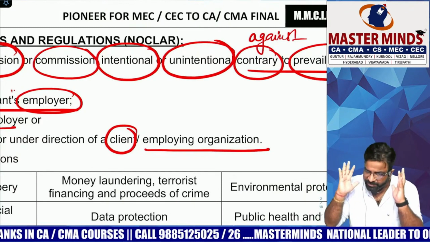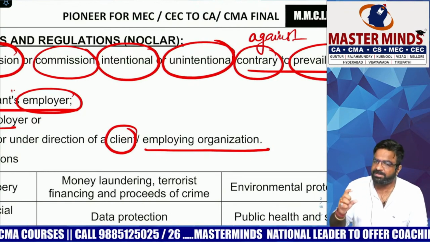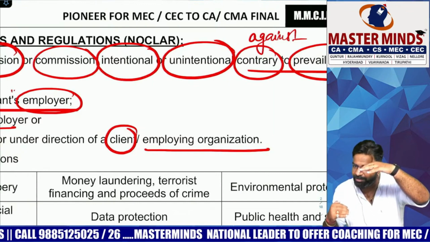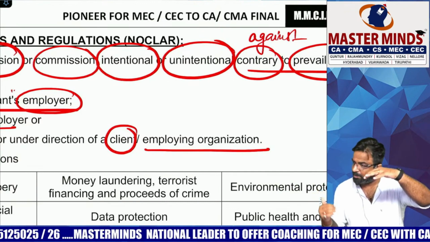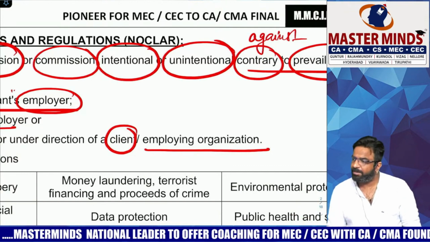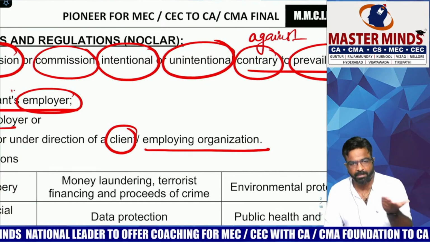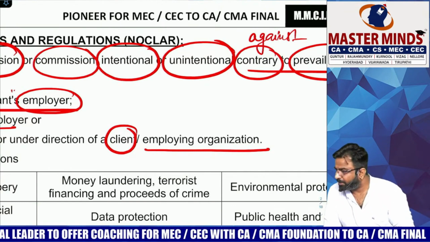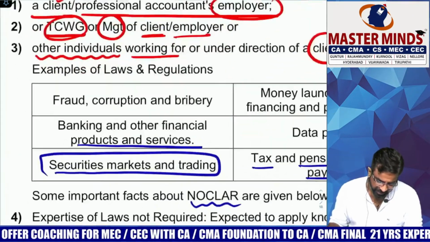So simply, did you understand what NOCLAR is? What is the full form of NOCLAR? Non-compliance of laws and regulations. Who did it, how they did it, and what they did, in three parts. What they did: omission or commission. How they did it: intentionally or unintentionally. Who did it: your client or your employer, their management, am I correct or not? Now we have to understand what is the nature of the non-compliance they have done, relating to what.